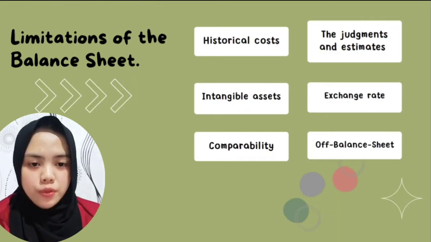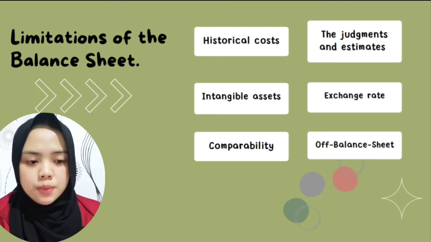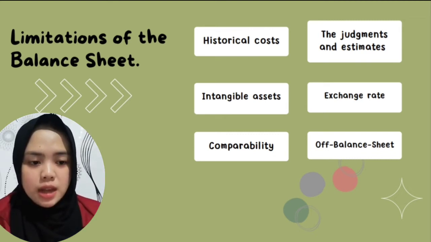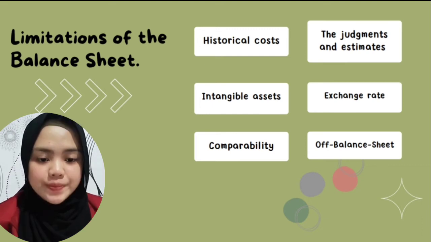Next, limitations of the balance sheet. Because the income statement and balance sheet are interconnected, it is not surprising that the balance sheet has many of the same limitations as the income statement. The following are important limitations of the balance sheet. Historical costs. Most of the assets and liabilities are recorded at historical costs. Judgments and estimates are used to determine the various items reported in the balance sheet.